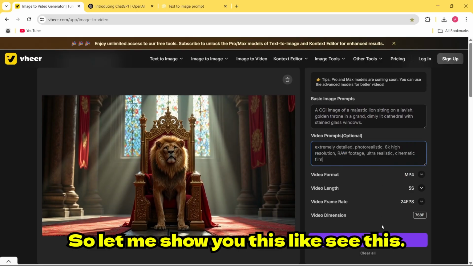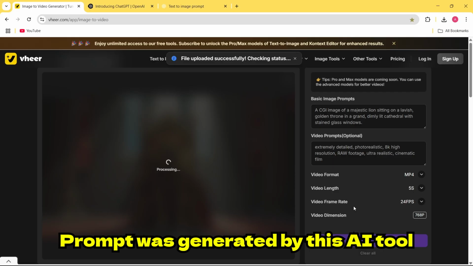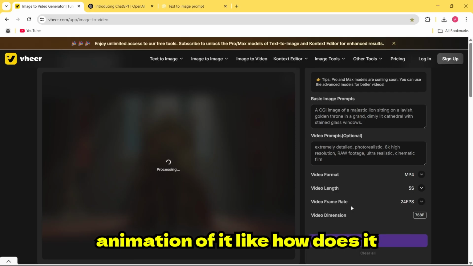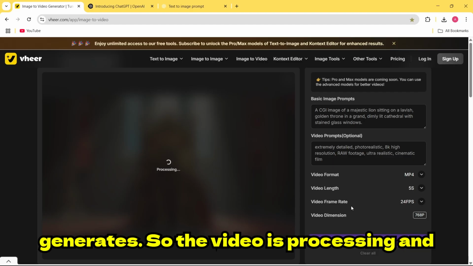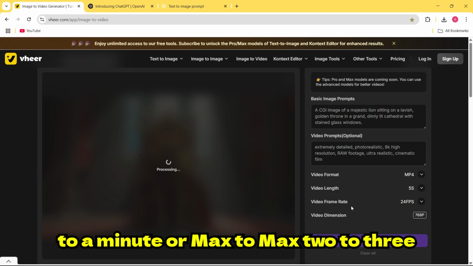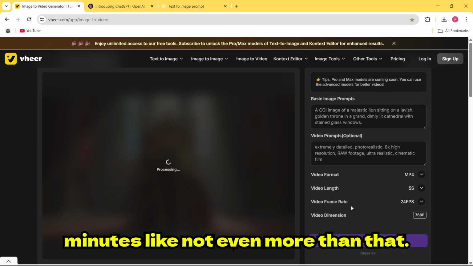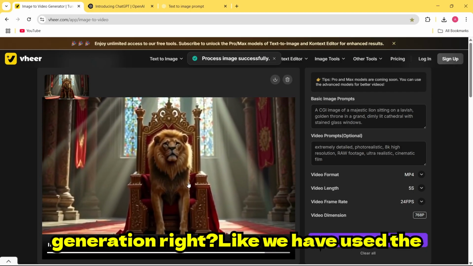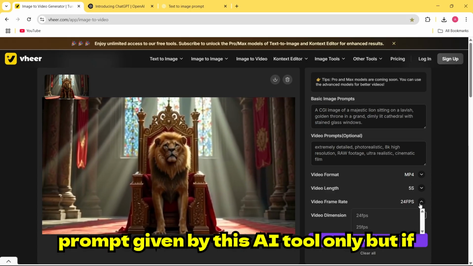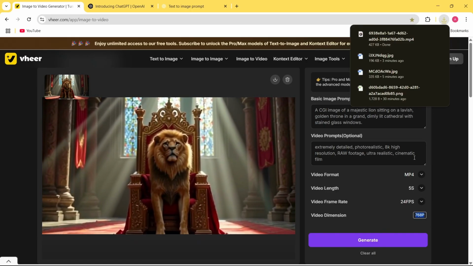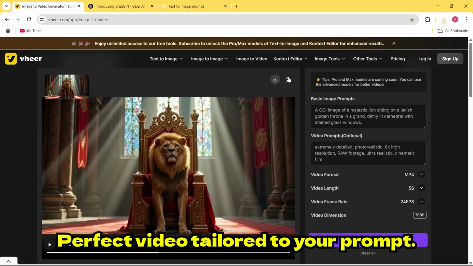So let me show you this. See, this prompt was generated by this AI tool itself. Let me show you the animation of it, how it generates. So the video is processing, and at max, I guess, it can take up to a minute, or at max 2 to 3 minutes, not even more than that. And yes, see, this is the basic video generation. We have used the prompt given by this AI tool only, but if you go with ChatGPT, you will get a perfect video tailored to your prompt.